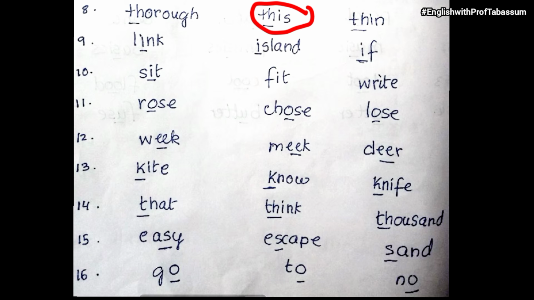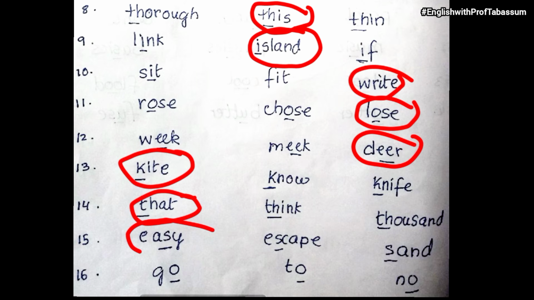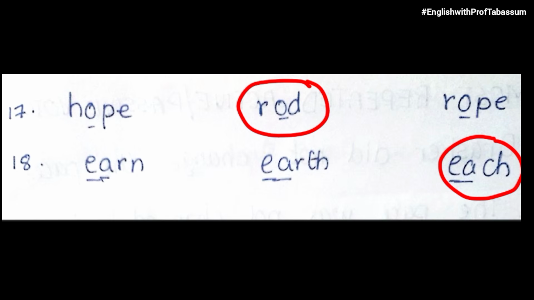Thorough, th sound. This, d sound. Thin, again th sound. So this is different. Then link, E sound. Island. Island is different. Okay, so island is different. I is pronounced. Sit, fit, right. Obviously right is different. Then rose, chose, lose. Weak, meek, dear. Dear is different. Kite, k. No, knife. So kite is different. That, think and thousand is same, so that is different. Easy, escape, sand. The S sound in escape and sand is same, but in easy S is pronounced as z. So easy is different. Go, no. So two is different. Okay. Hope, rod, rope. So rod is different. Earn, earth, each. Each is different. So these were the most repeated ones.